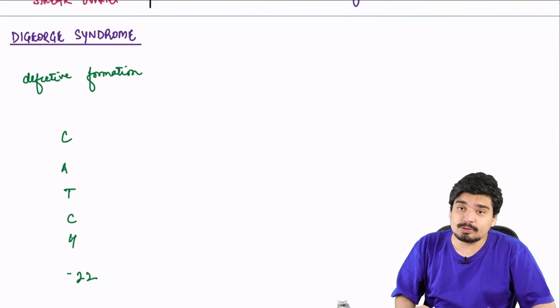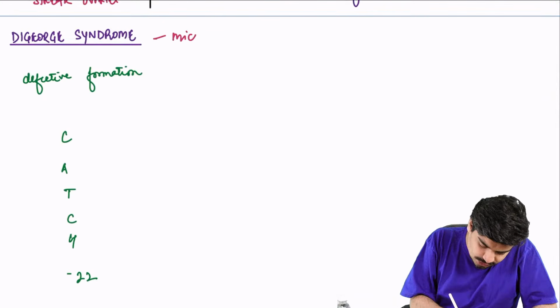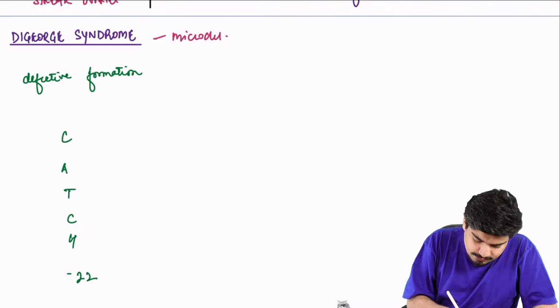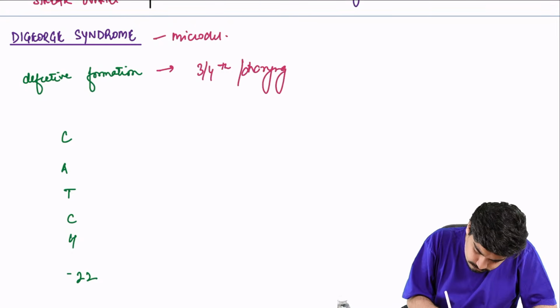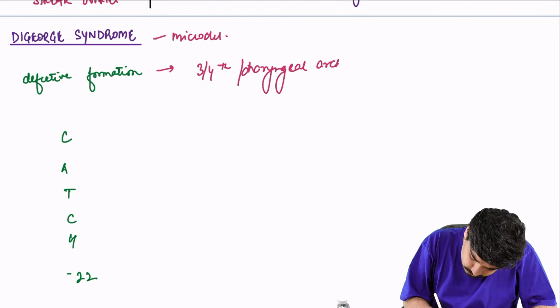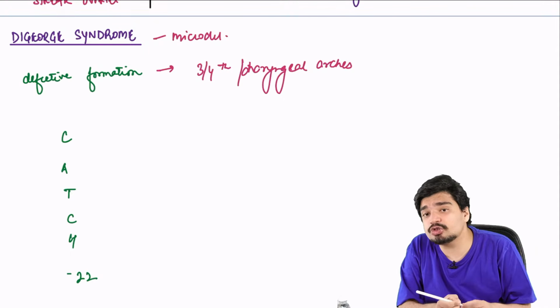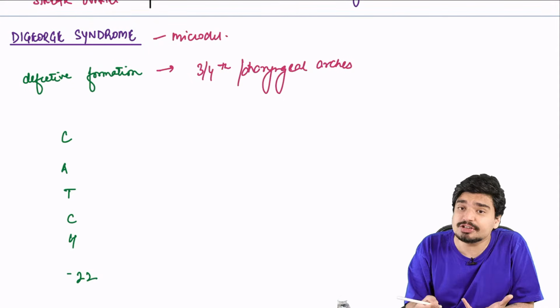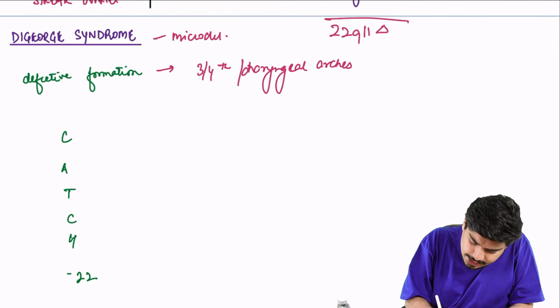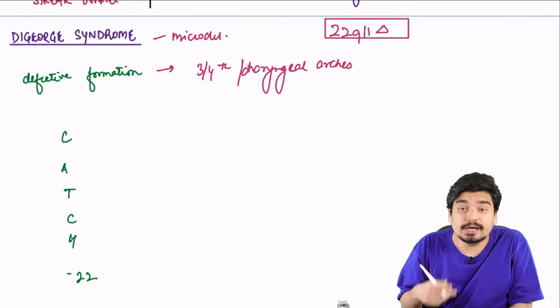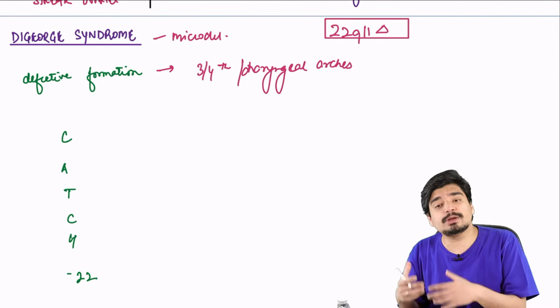Next, you have DiGeorge syndrome. Remember, DiGeorge syndrome is a microdeletion syndrome where there is defective formation of the 3rd and 4th pharyngeal arches. And what is the deletion? It is 22q11 deletion. It is also known as CATCH-22 syndrome because of the problems that occur here.